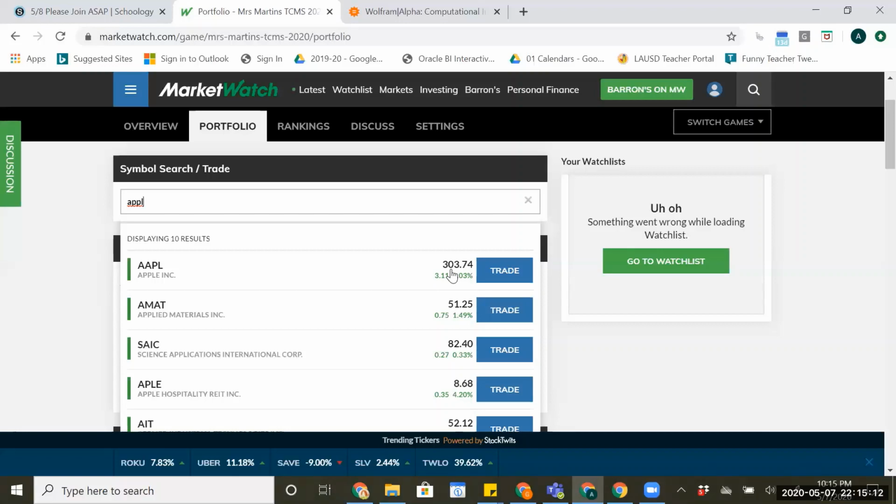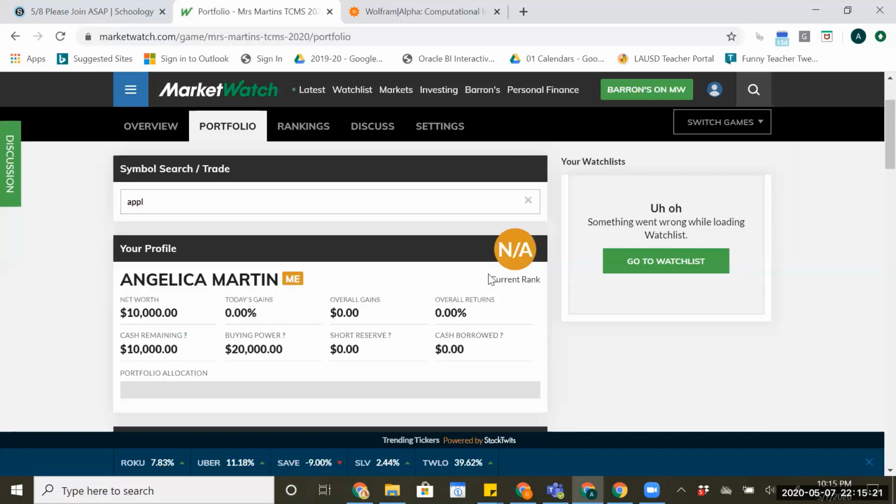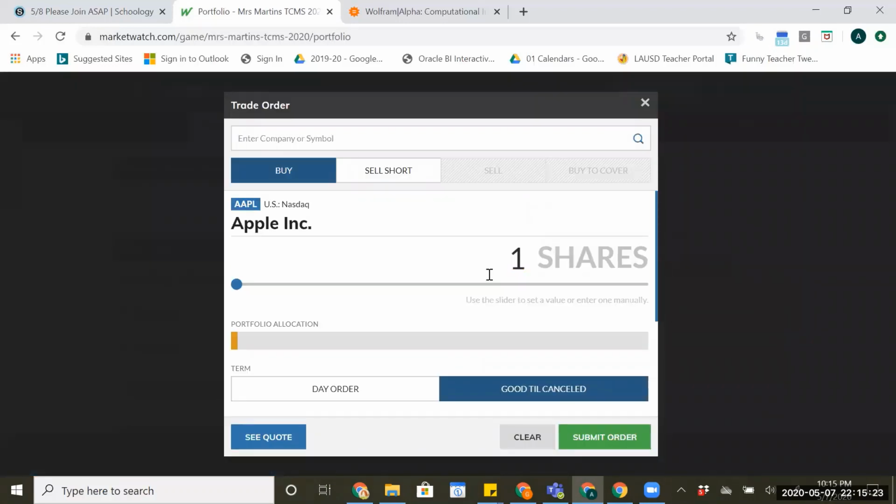I've had an iPhone for a very long time. I know Macs are the type of computer that is all over CSUN campus. So I'm going to go ahead and go with Apple because that share makes me feel confident. So when I click on that, I have some options here. I can drag this and add shares.